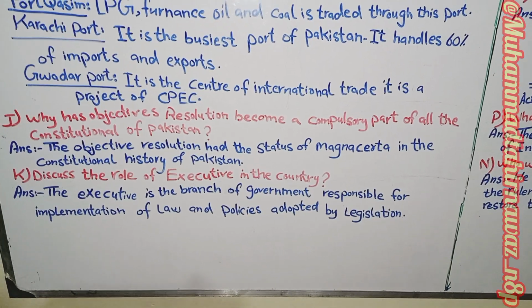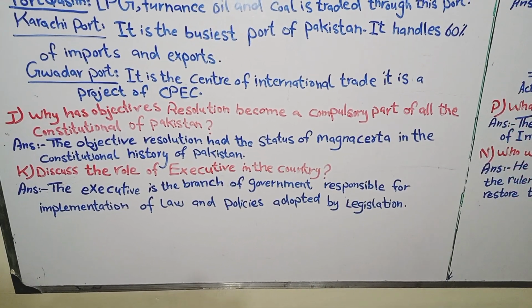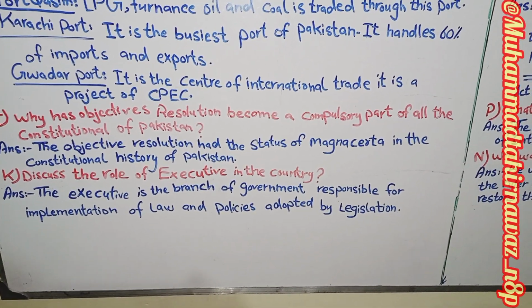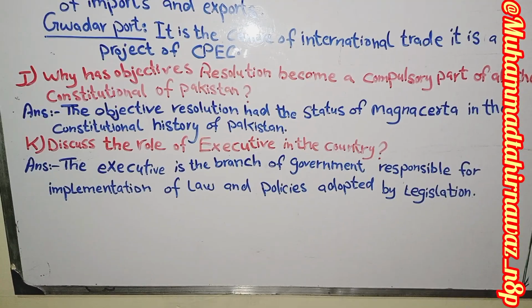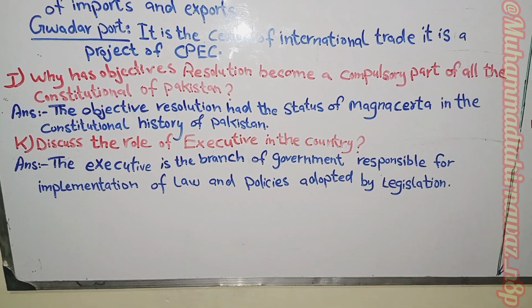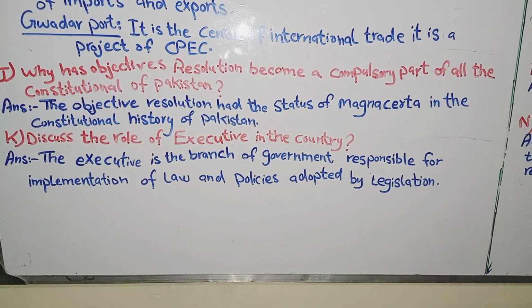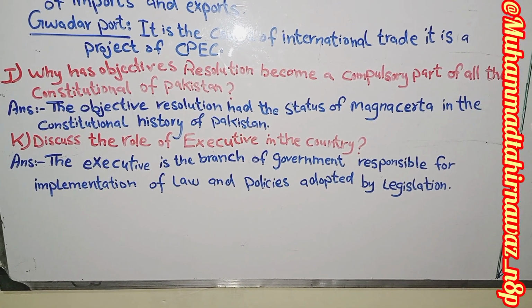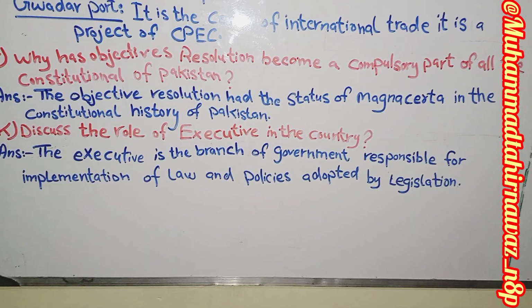Why has the Objectives Resolution become a compulsory part of Pakistan's constitution? The Objectives Resolution has a special status in the constitutional history of Pakistan. Discuss the role of the executive in a country. The executive is the branch of government responsible for the implementation of laws and policies adopted by the legislature.